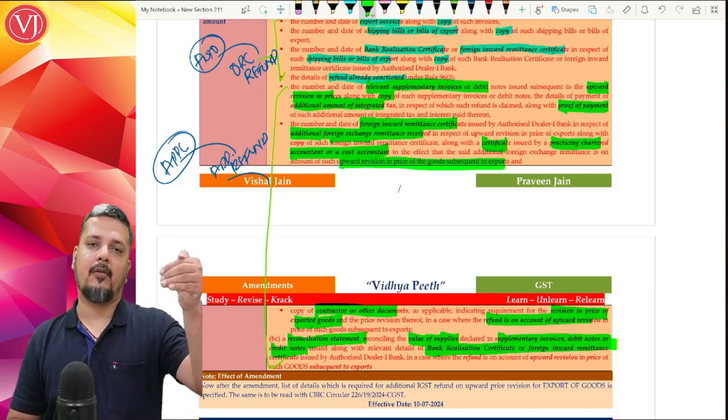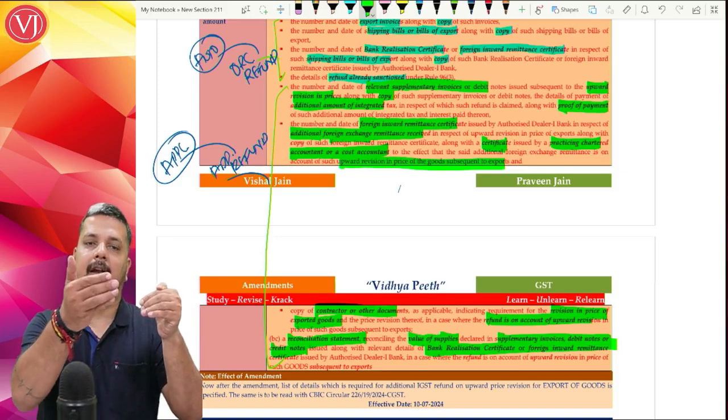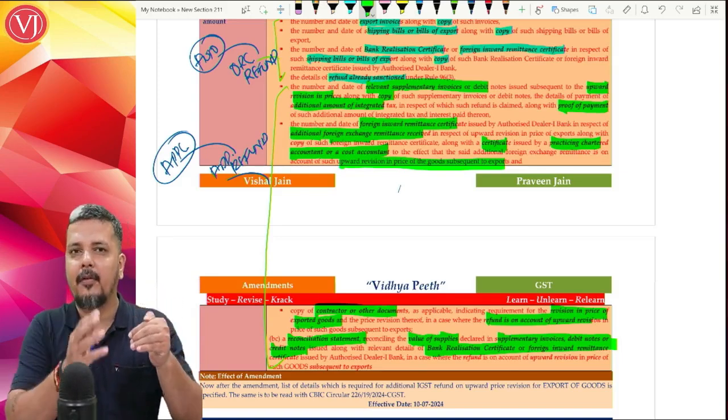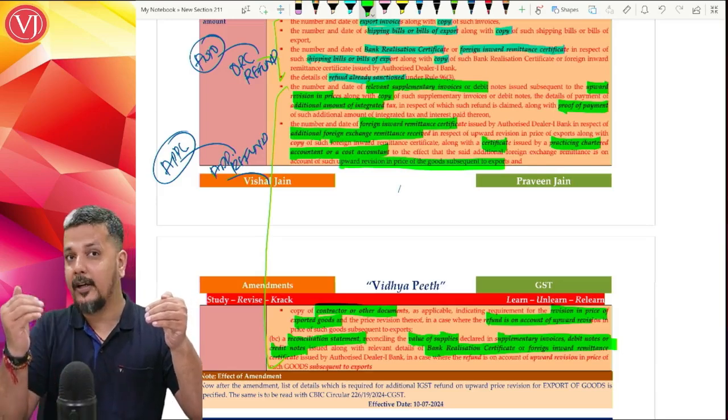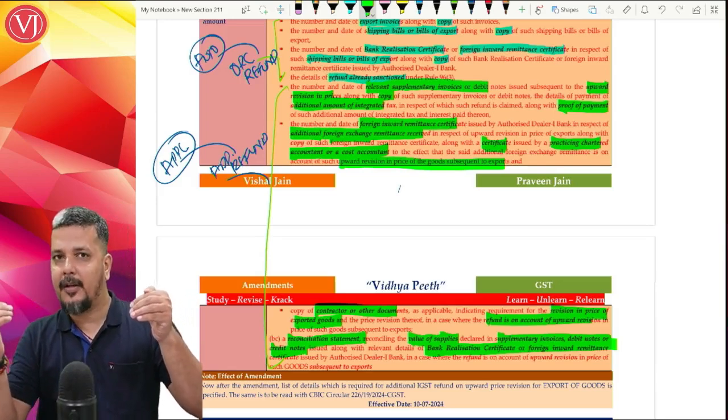I have charged 1 crore initially on invoice, debit note 10 lakhs. Supposing in between I have given some discount of 2 lakhs. Finally, I would have received 1 crore plus 10 lakhs minus 2 lakhs. So credit note would be there. Though I will not get the benefit, but credit note would be there.